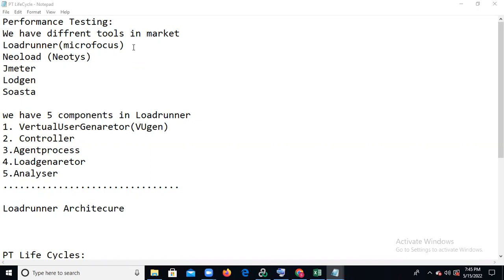That is why companies with licensed tools buy the LoadRunner license and do performance testing with it. With LoadRunner, out of $3,000 million, we use $1,000 million for software, and the rest is fine for resources.